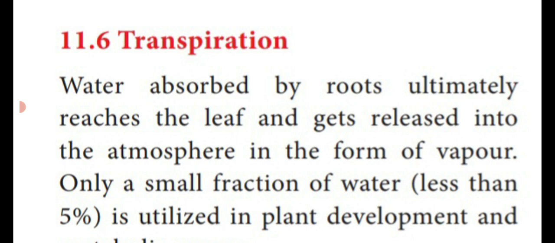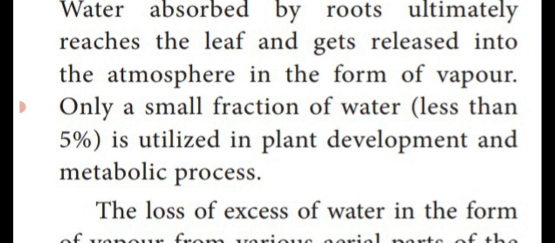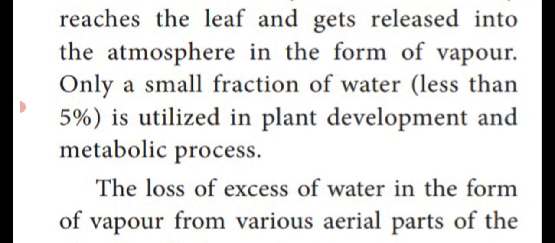Dear students, the plants absorb water from the soil and it reaches the leaf region to do the photosynthetic function. After that, the remaining water will be removed in the form of water vapor to the atmosphere. For example, if you are absorbing 100% of water, only 5% of water is utilized for the photosynthetic process. The remaining will be liberated in the form of water vapor.